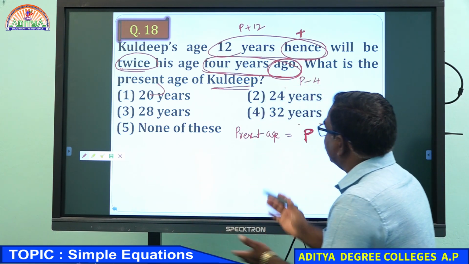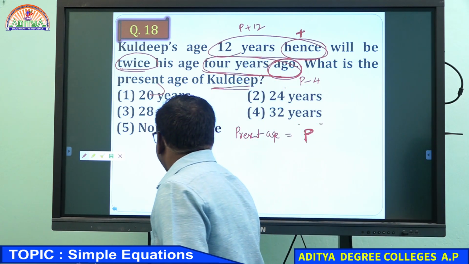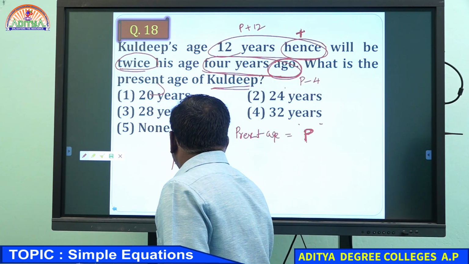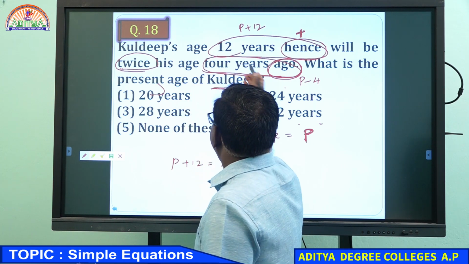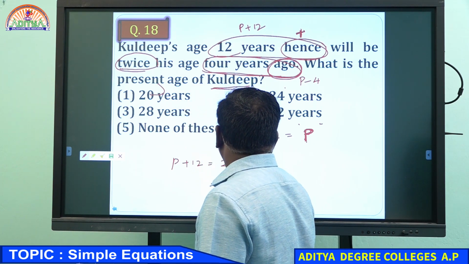So what is the condition? P plus 12 is twice of 4 years ago, means twice P minus 4.